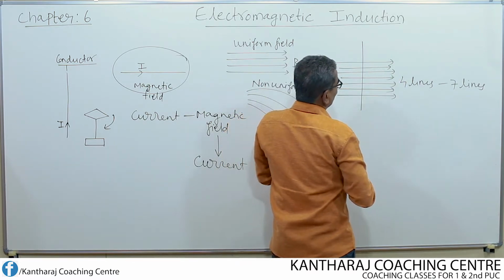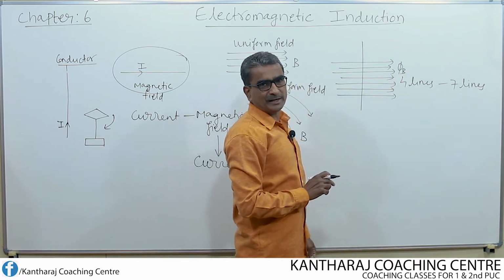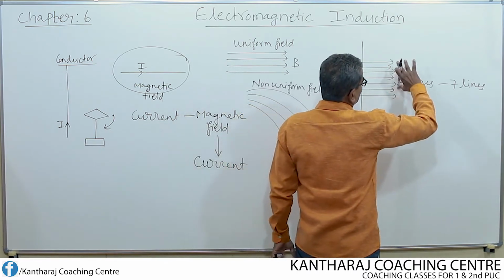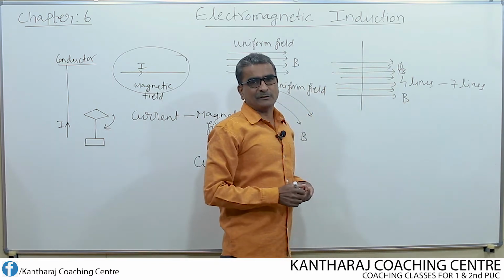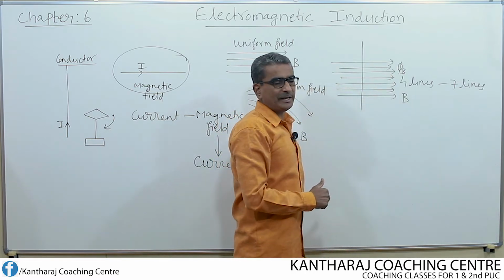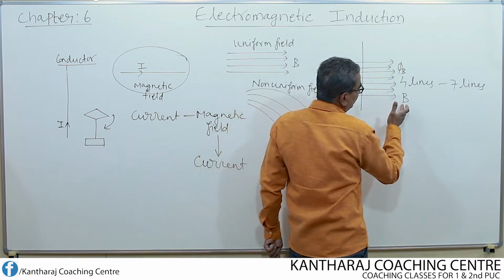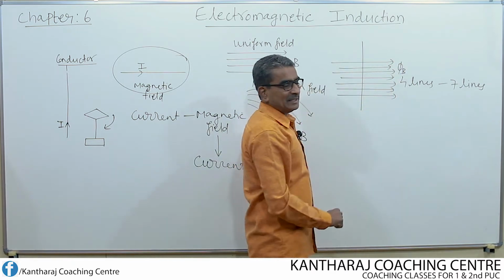We can represent the magnetic flux by the symbol phi B. If I consider these lines as magnetic field, then I represent that by B. So understand the difference. If I treat these lines as magnetic flux, I represent that by phi B. If I treat these lines as magnetic field lines, I represent that by B. Let us consider the magnetic lines of force.